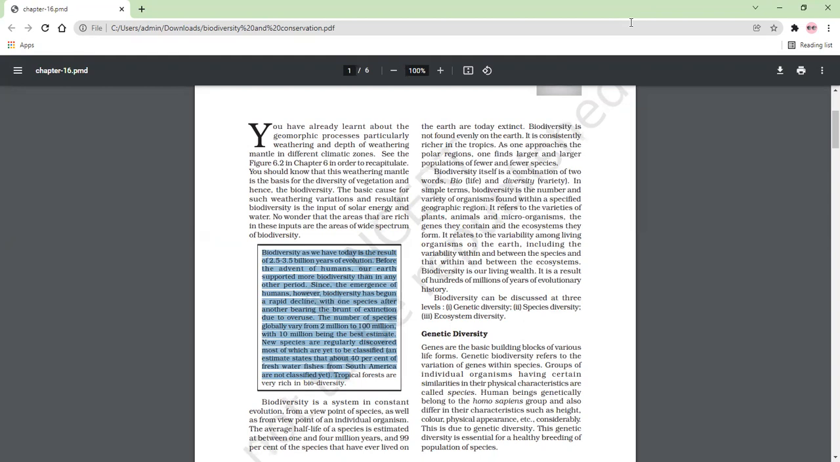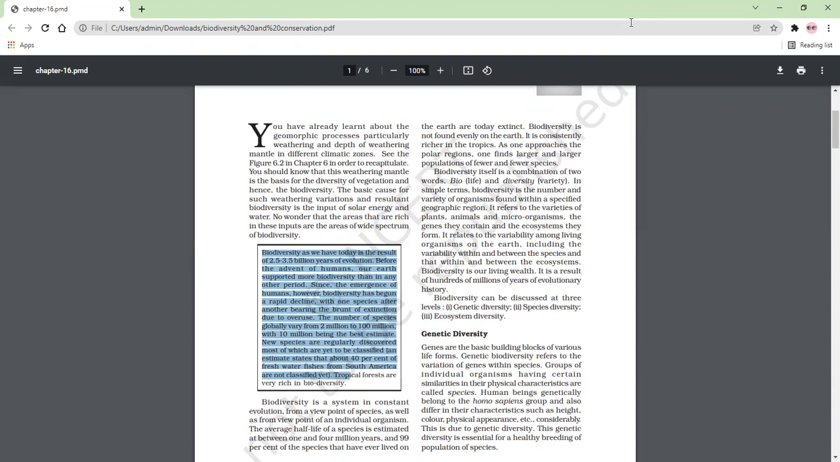New species are regularly discovered, most of which are yet to be classified. Even now there are various species and varieties in the world which are yet to be identified. अभी तक हमें काफी exploration की जरूरत है. About 40% of freshwater fishes from South America are not yet classified.